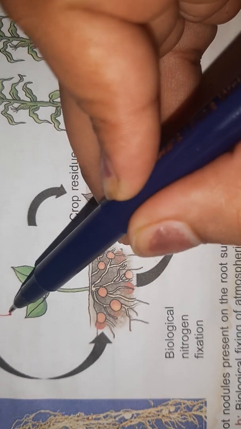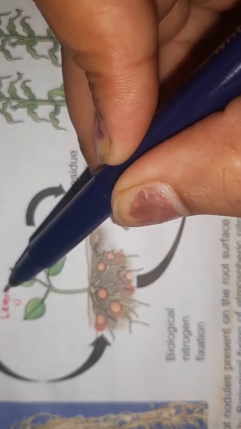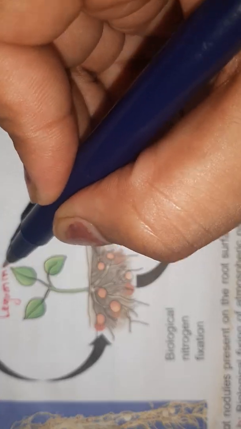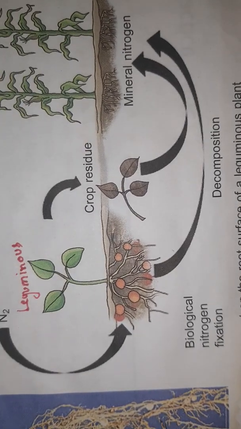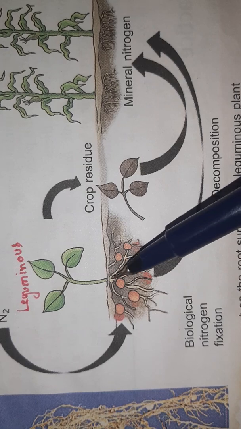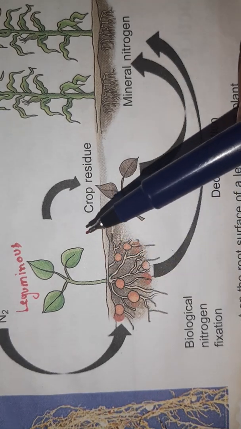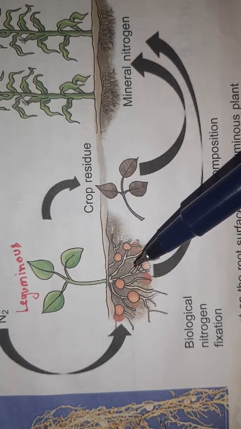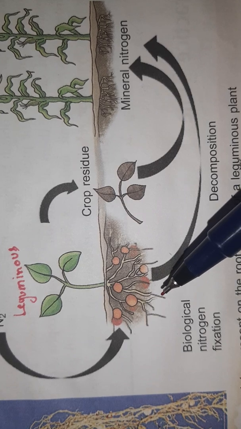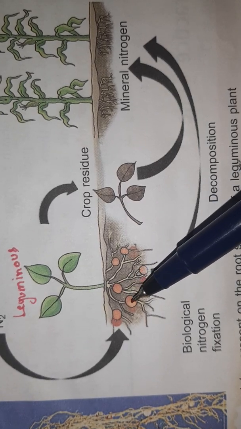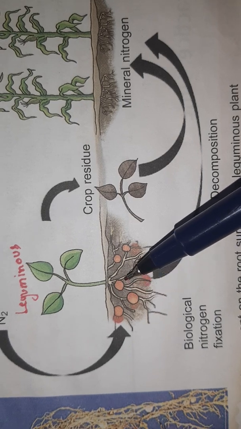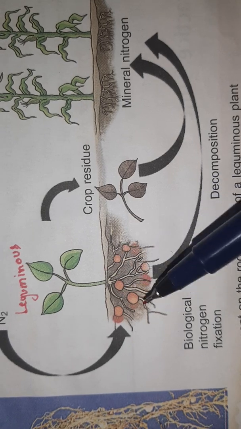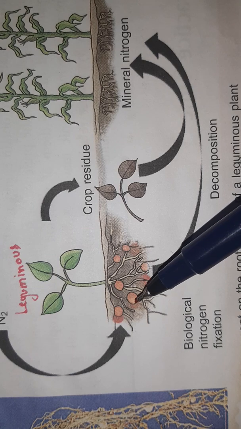This plant is a leguminous plant. What is the quality of this leguminous plant? They have root nodules in their roots. These circle-like structures you are seeing are the root nodules present in the roots of the plant. Now in these root nodules, rhizobium bacteria is living.